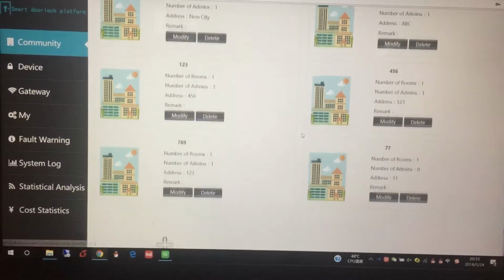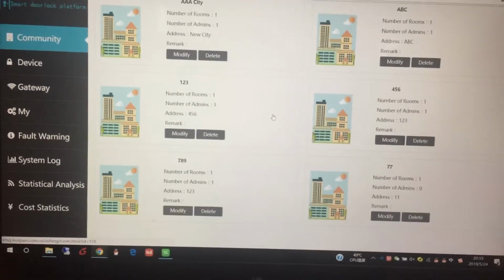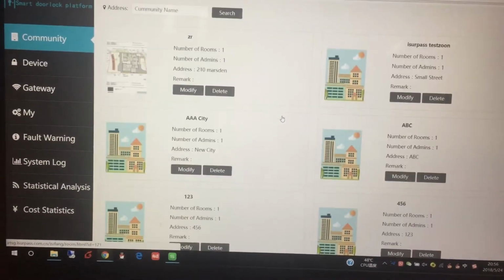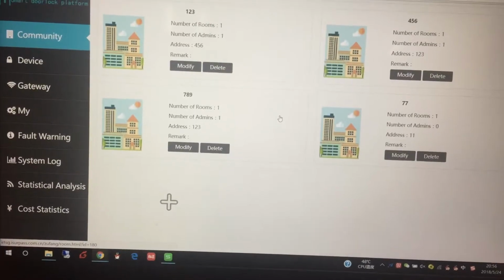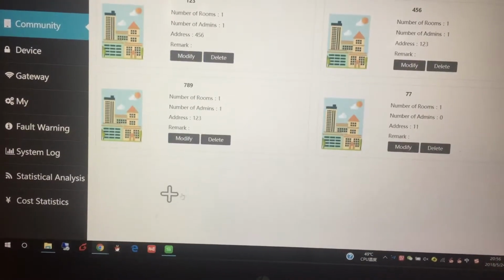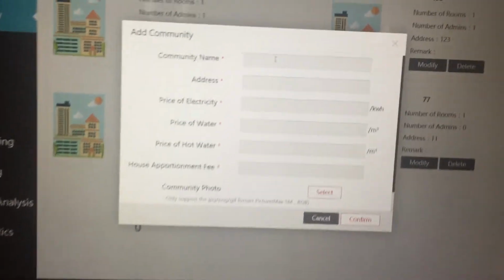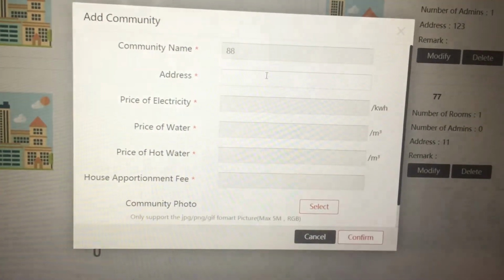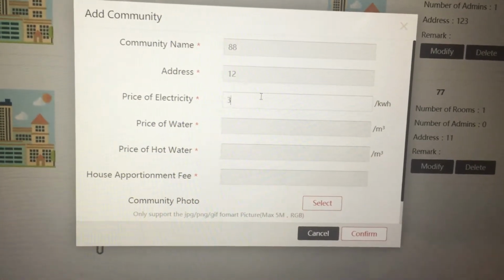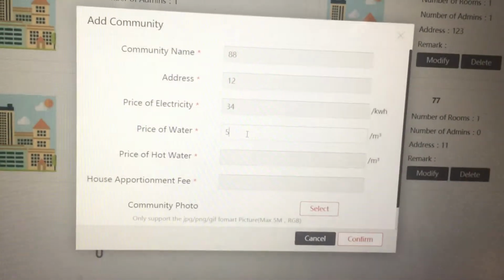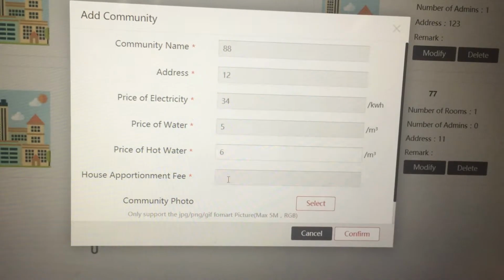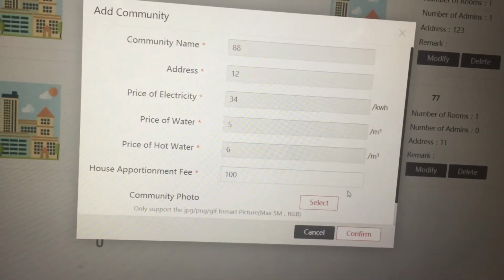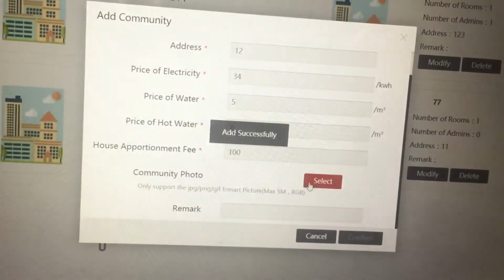On the first page, we can see there are a lot of communities listed here. So if you have a lot of properties, it's very easy to manage. We can create a new community. We can input the information here and the prices.